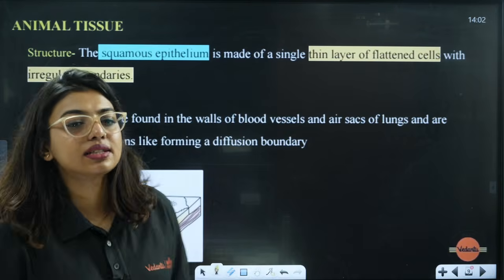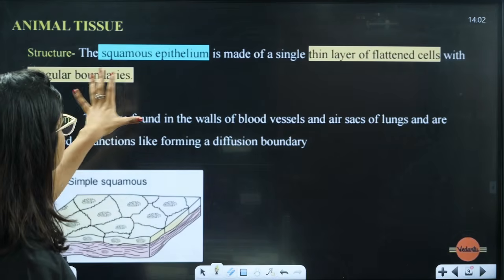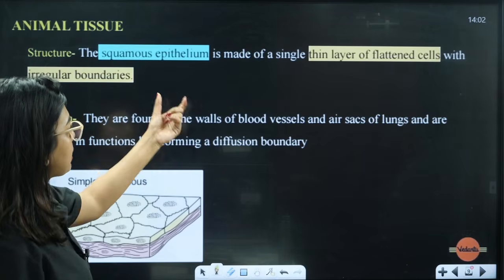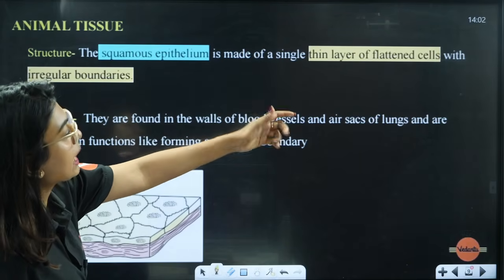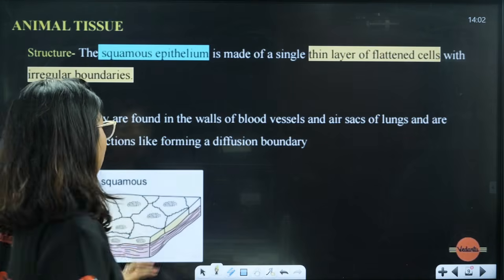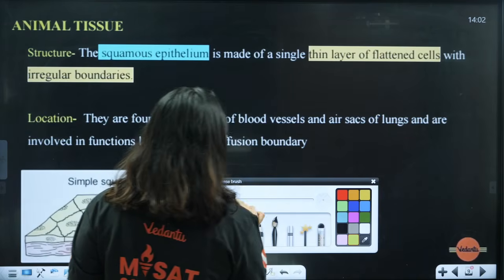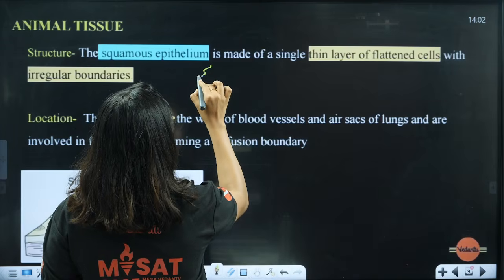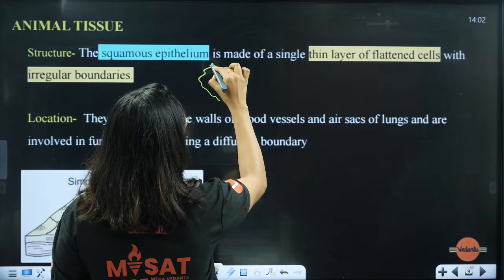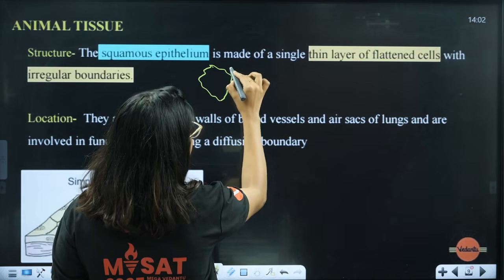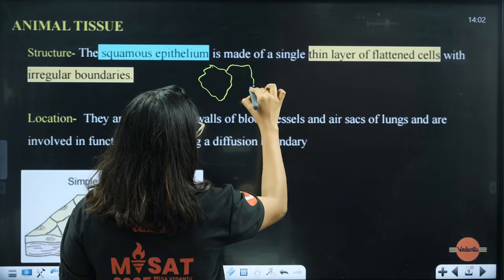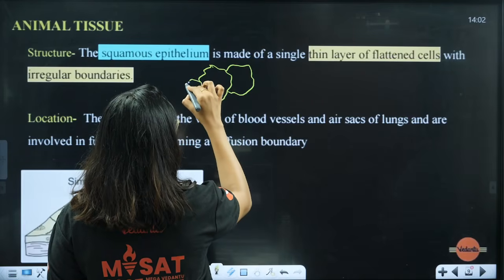Okay, let's understand. Shall we start? First one, students, the squamous epithelium. The squamous epithelium is made up of a single layer of flattened cells with irregular boundaries. A special thing about these cells is that they do not have proper boundaries. They will have irregular boundaries like this.